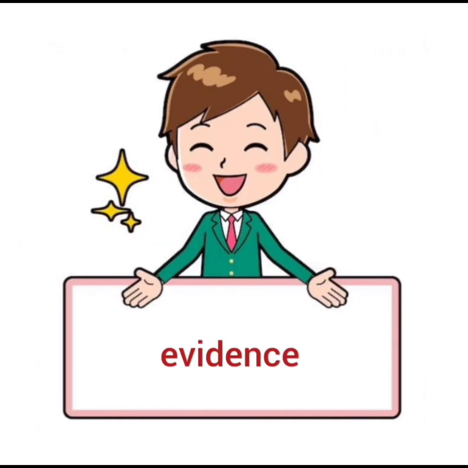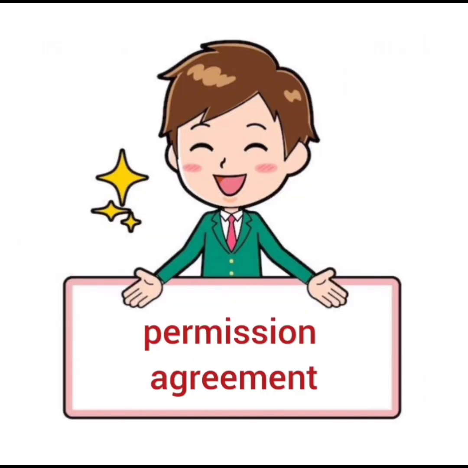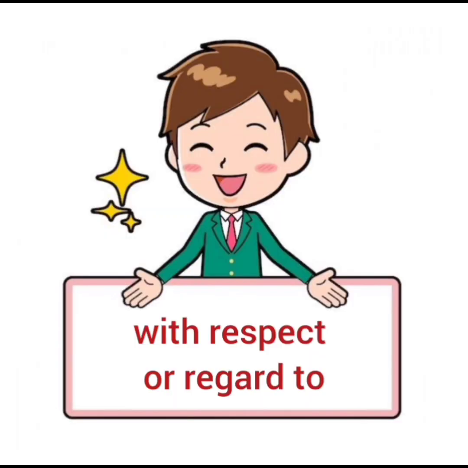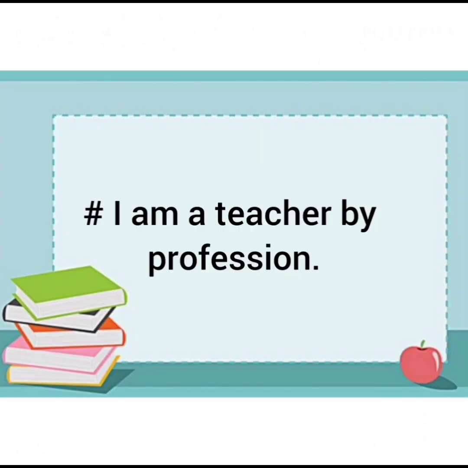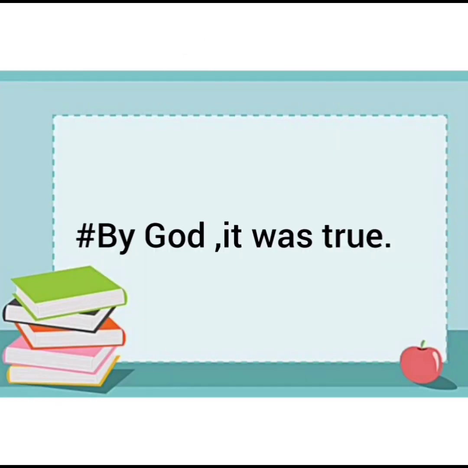Then the next condition is for evidence. By the look of his eyes, he seems disturbed. Evidence is there. Then for permission and agreement, we also use this preposition. I have entered the class by his permission. With respect or regard to, for example, I am a teacher by profession. For oaths and swear, we can use this preposition by. For example, by God, it was true.